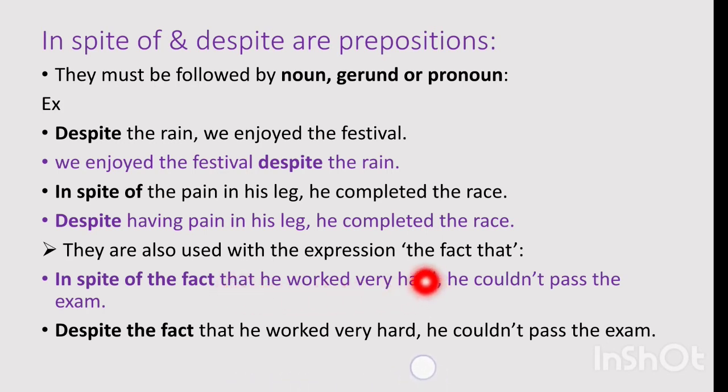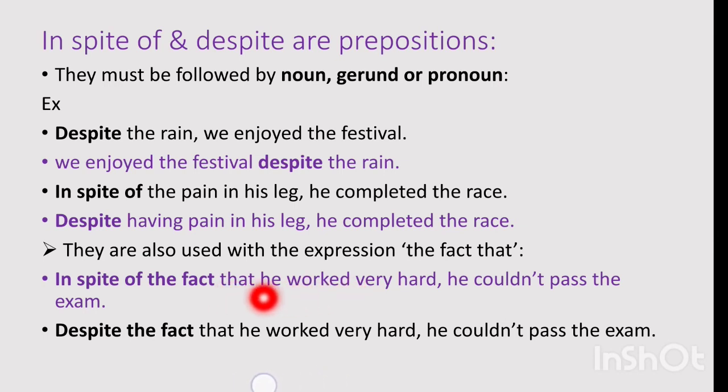ये noun clause है. तो ये noun clause हमने किसके बाद लगाया है? The fact के बाद. In spite के बाद नहीं है. In spite of the fact पूरा क्या होगा? ये prepositional phrase हुआ. And the clause is here, that is noun clause, that he worked very hard. So that may be confusion, but you don't get confused with that. It means if we are going to follow in spite of and despite after the fact that, तब आप क्योंकि that लगा दिया conjunction हो गया और conjunction के बाद क्या होगा? Conjunction will be followed by a clause. Conjunction के बाद clause लगेगा.